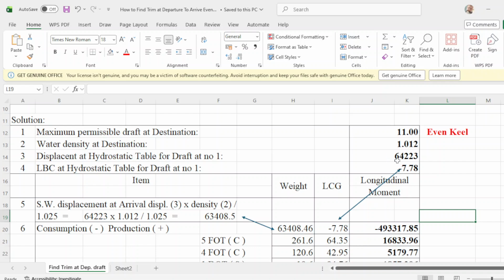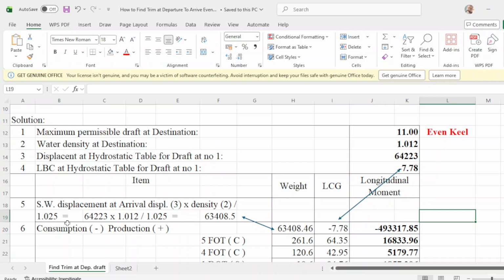We're going to convert this one to salt water, because this displacement is at the density of 1.012. So we convert this one to salt water.